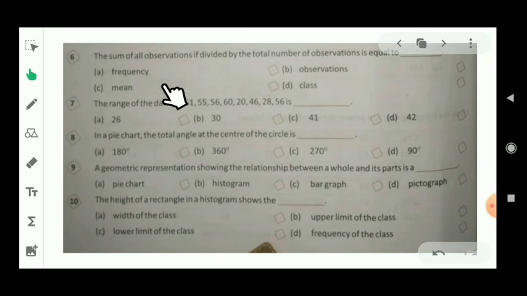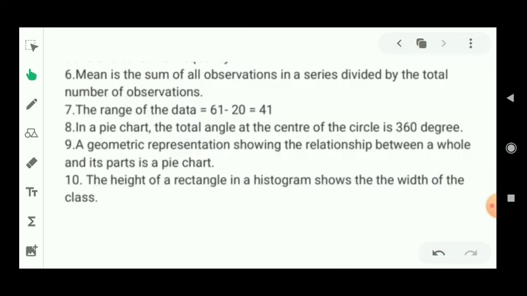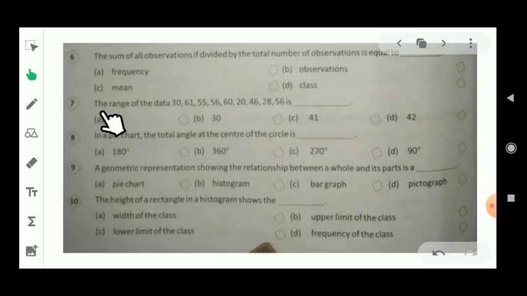That means option C will be right. I again repeat: mean is the sum of all observations in the series divided by the total number of observations. Students, let's see question number 7.